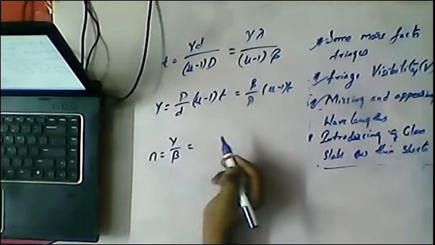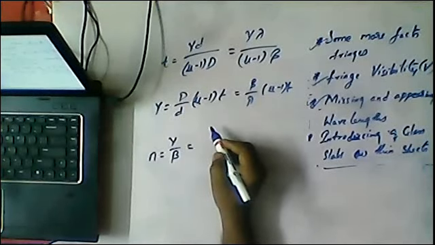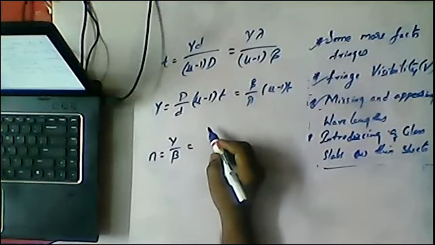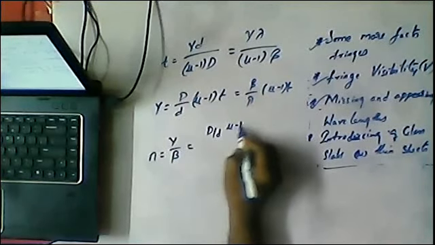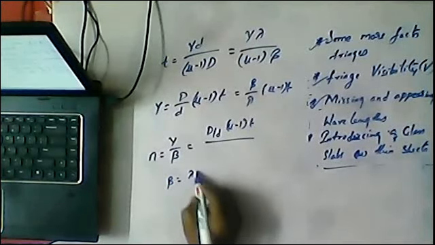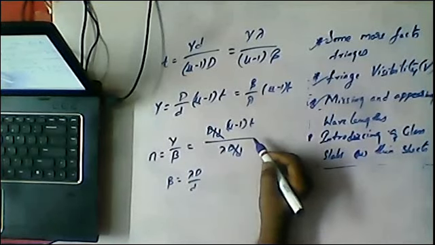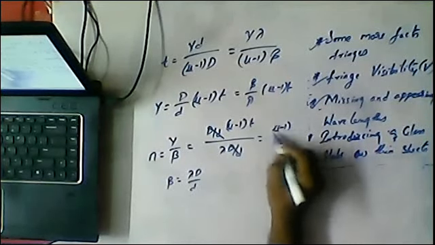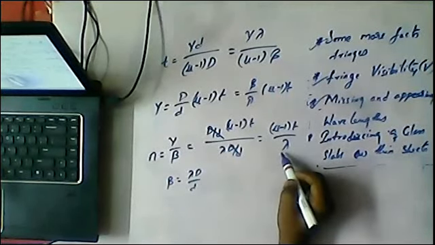The y value is (D/d)(mu minus 1) t, but beta is equal to lambda D / d. So D will get cancelled, and ultimately the formula we are left with is (mu minus 1) t / lambda.